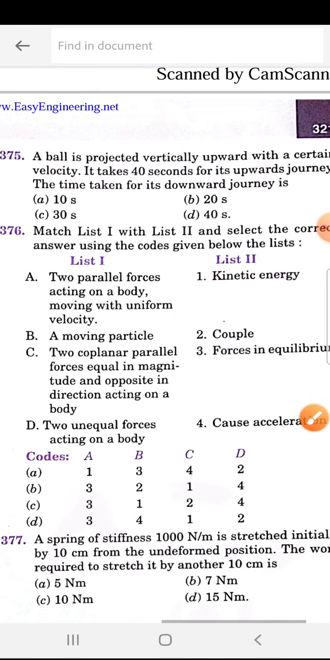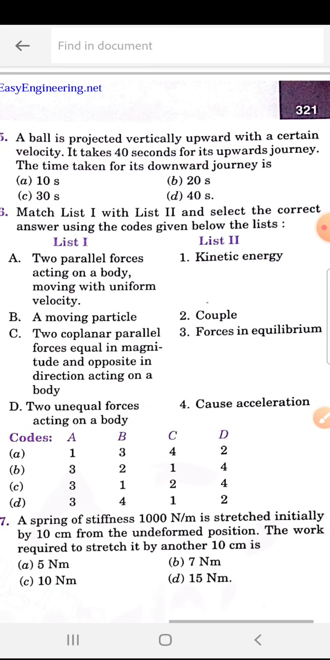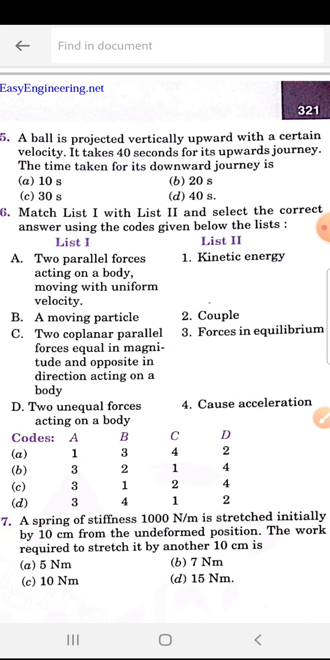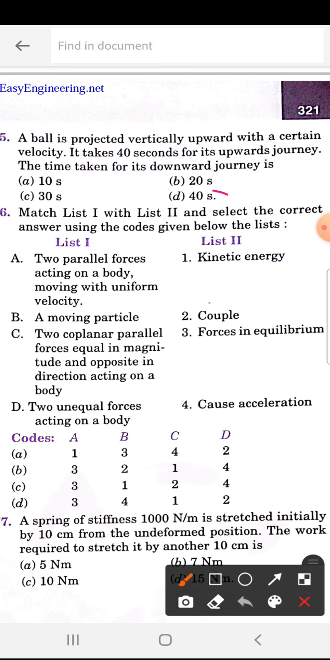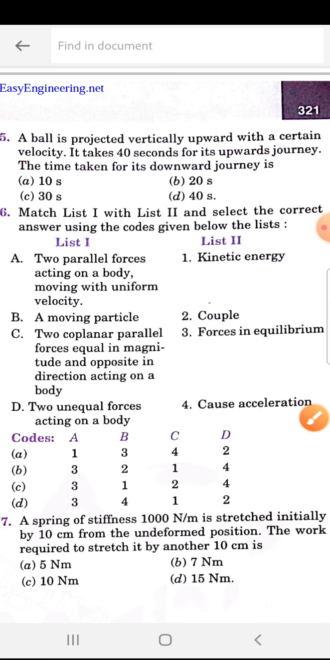Next, 375. A ball is projected vertically upward with a certain velocity. It takes 40 seconds for its upward journey. The time taken for its downward journey is, so 375 is 40 seconds. Whatever time the upward journey takes, that much only it will take for the downward journey.